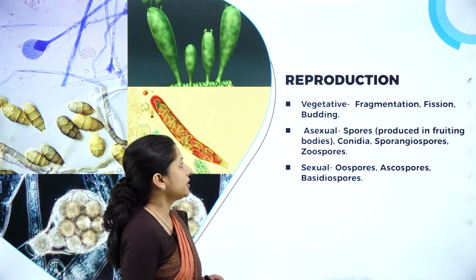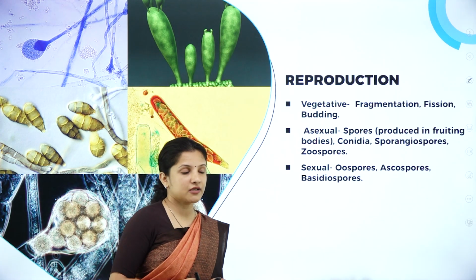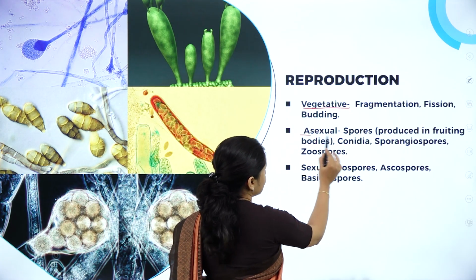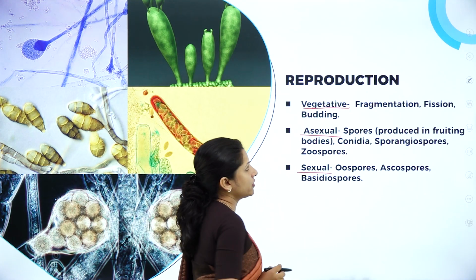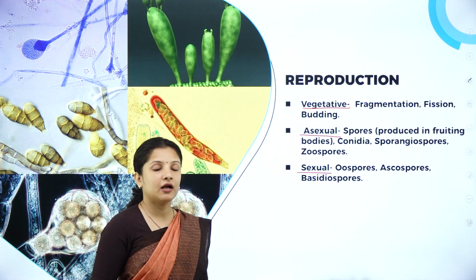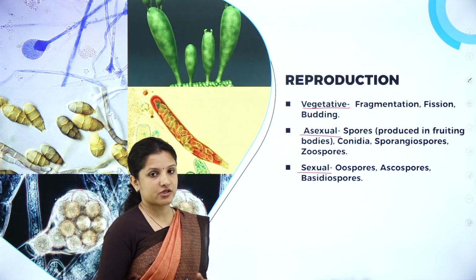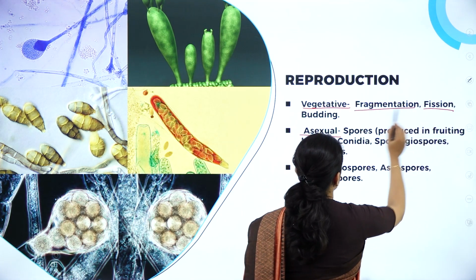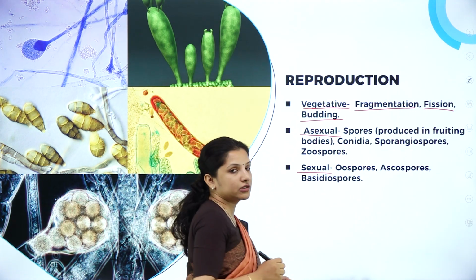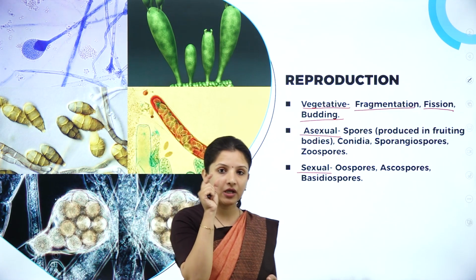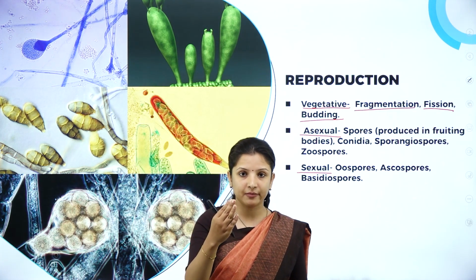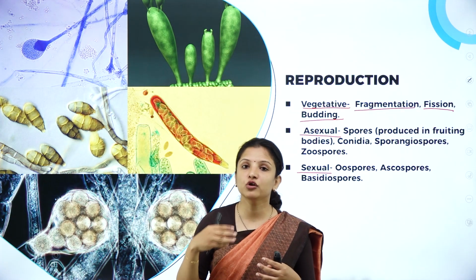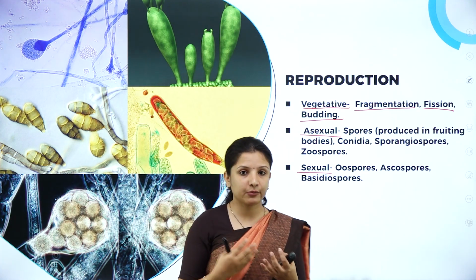Next, talking about the reproduction. Reproduction in fungi can be by vegetative method, by asexual method and by sexual method. Some of the fungi undergo vegetative method of reproduction, wherein it undergoes fragmentation, fission and budding. Fragmentation is nothing but the hyphae will break into smaller bits of fragments, and each fragment will develop into a new organism or a new fungi. That is nothing but fragmentation.